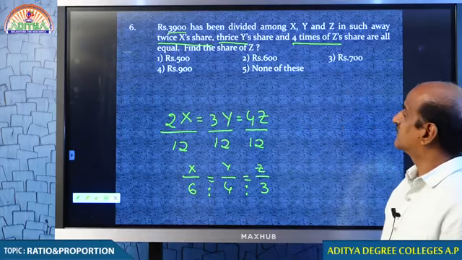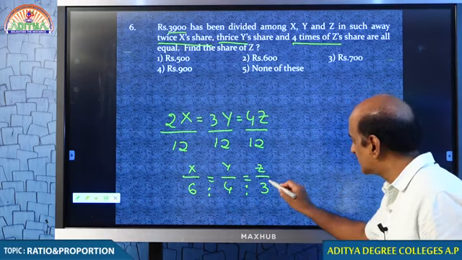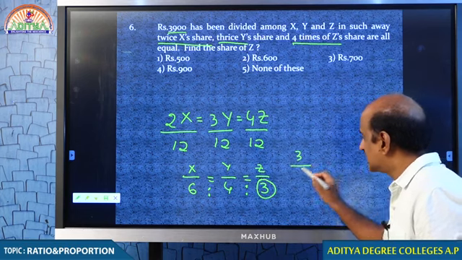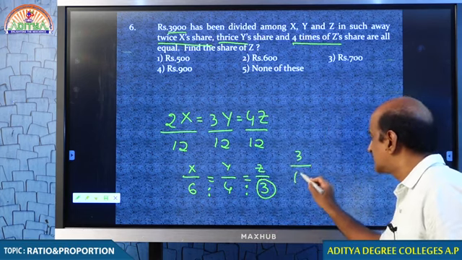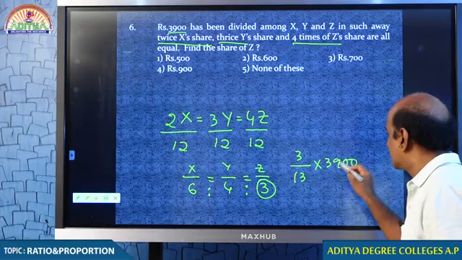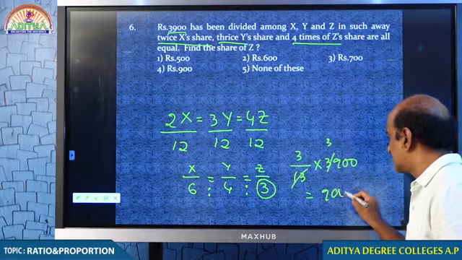Now, 3900 should be divided in the ratio 6:4:3. How much is Z going to get? 3 by 13 into 3900. This cancels 3 times, so your answer is 900.